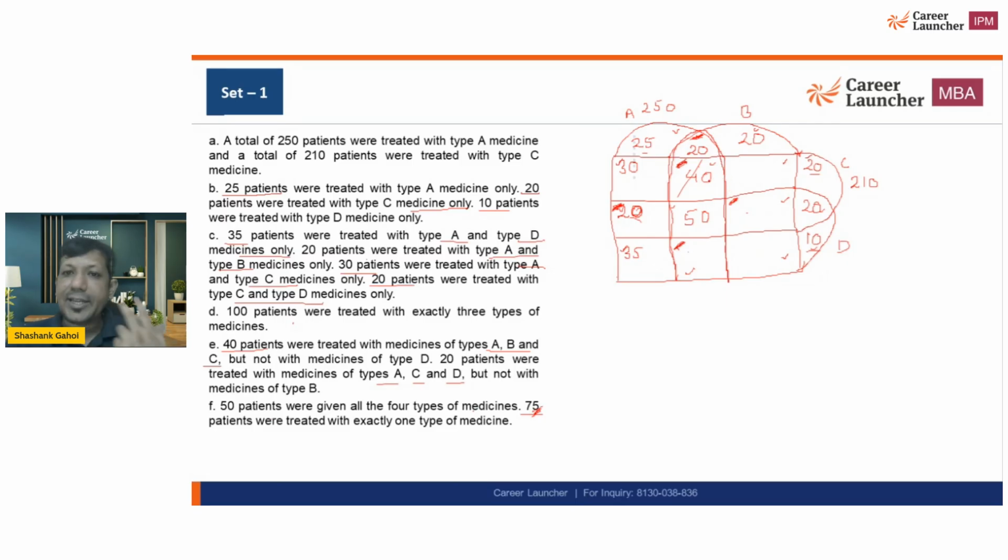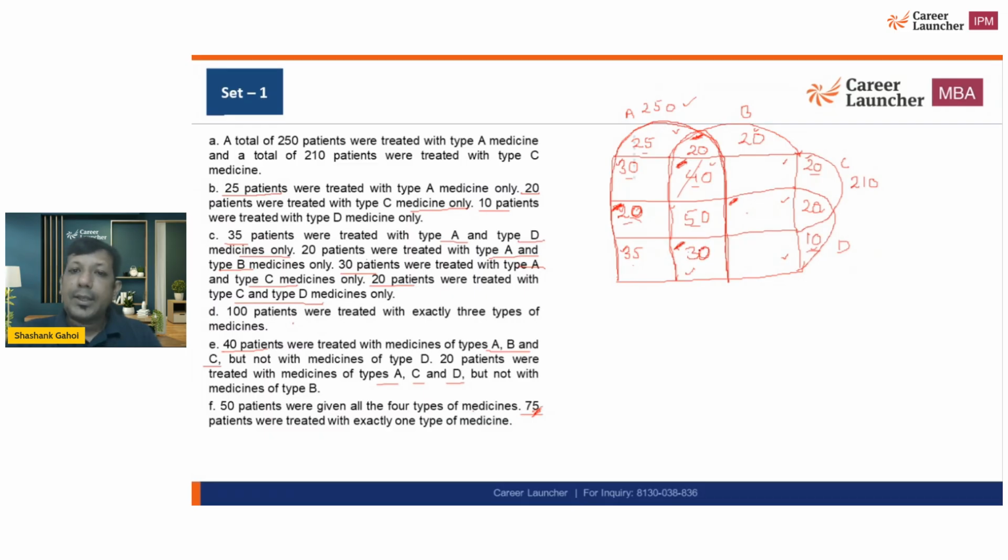And why I'm saying it has become much easier for us, because the summation of A is this whole value. This whole value is given to us as 250, and out of that a lot of numbers are given. So I can solve it easily. So 25 plus 35 is 60. 60 plus 40 is 100. Now 100 plus 30 plus 20 plus 50, that is 200. 200 plus 20 is 220. Total summation is 250. So this value becomes 30.